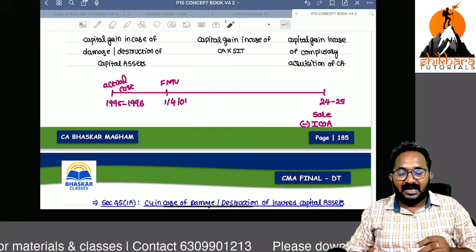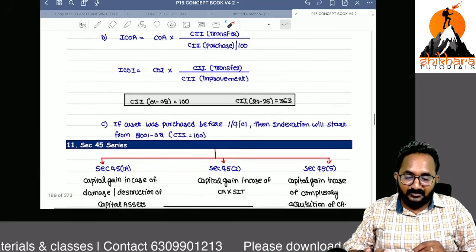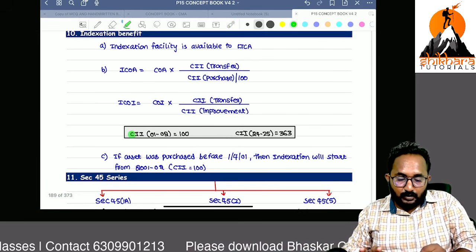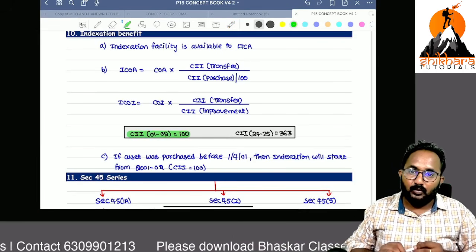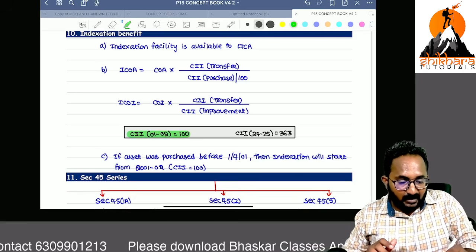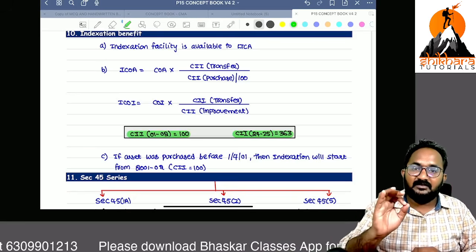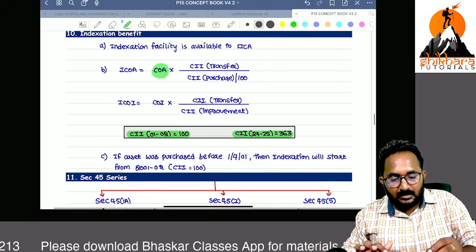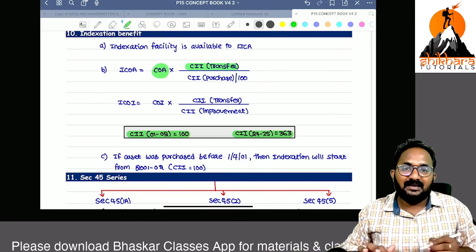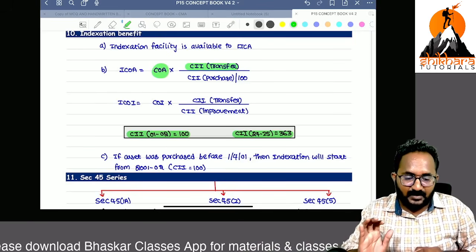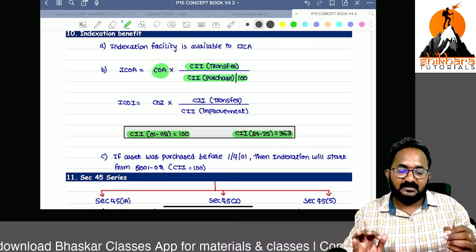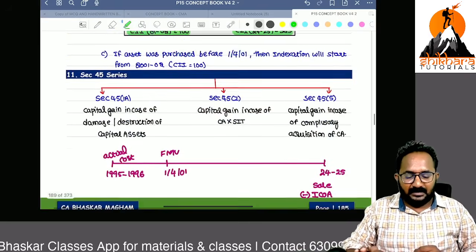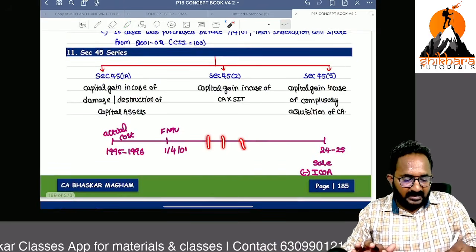So normally we have the cost inflation index factors, and the base year starts from 2001. Now for the present examinations, 24-25 is 363. So for cost of acquisition, please take the CII of the transfer year divided by the CII of the purchase year or 100. If you purchased in any one of these years, you can take the purchase year.